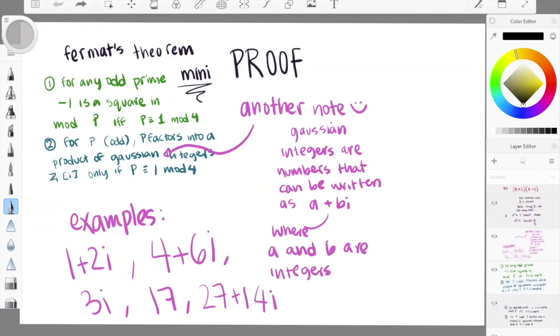Just a quick note, Gaussian integers are numbers that can be written as a plus bi, where a and b are integers. Some examples of Gaussian integers are 1 plus 2i, 4 plus 6i, 3i, 17, 27 plus 14i, and a lot of others that you can probably think of.